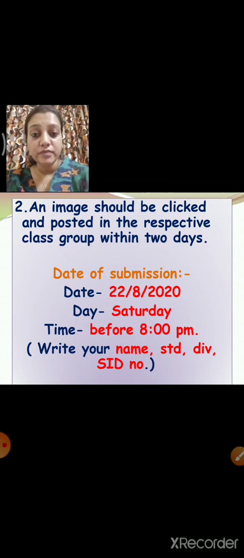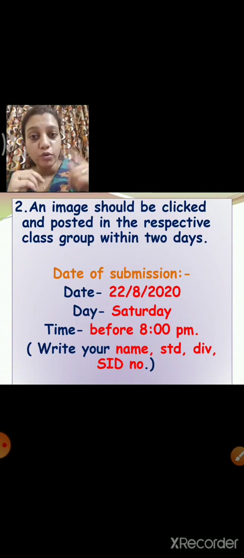Understood, children? All the best. Do it very nicely. And if you do it by yourself, you will get more marks. Don't take help of your mother and father, only where required. Write by yourself. Don't take help of your mummy and daddy. I will understand who is taking help and who is not taking help. So it is very good if you do it by yourself.